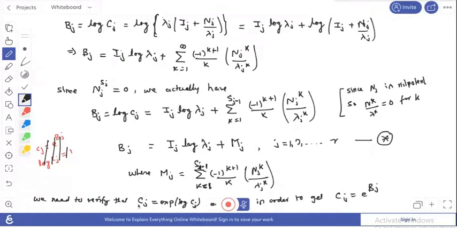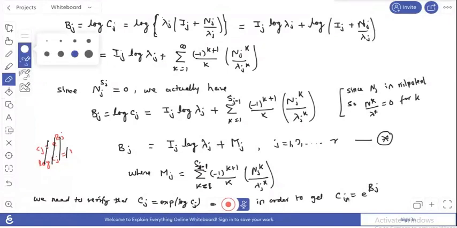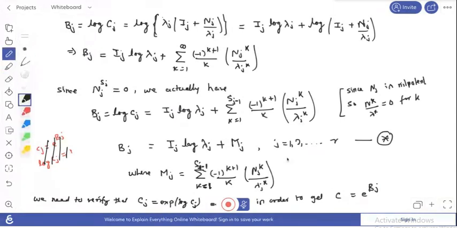Basically our objective is this thing. Okay, our objective is Cj, this Cj is equals to exponential of this thing. Okay, so we can write here, so we can write this expression, means what is Cj?